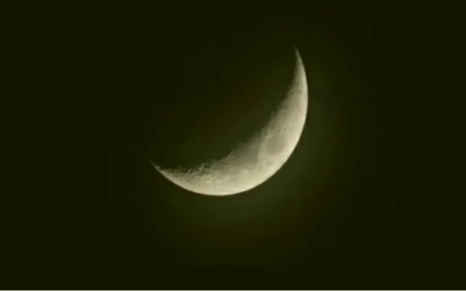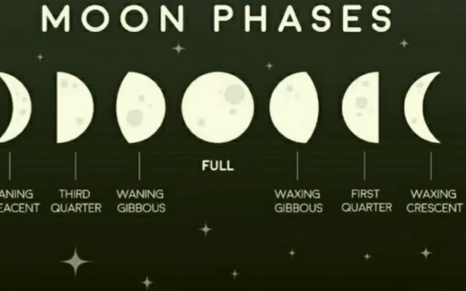The next day only a small portion of the moon appears in the sky, and that is known as the crescent moon. Then again the moon grows larger every day. On the 15th day once again we get a full view of the moon. The various shapes of the bright part of the moon as seen during a month are called phases of the moon.